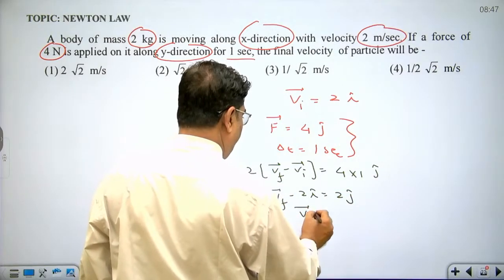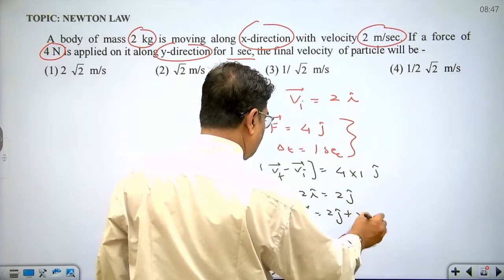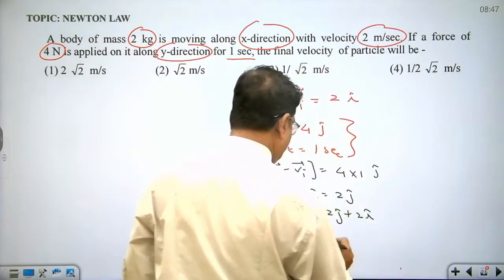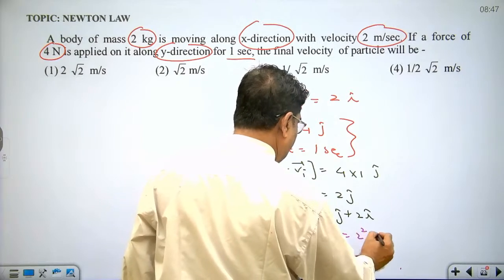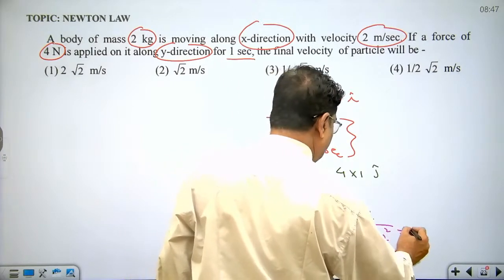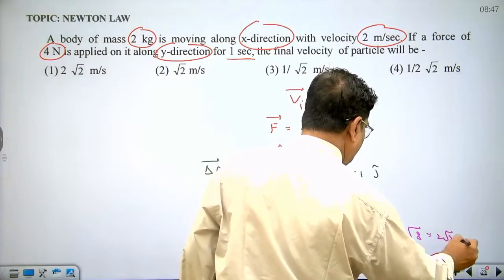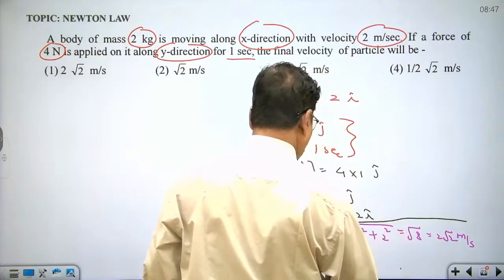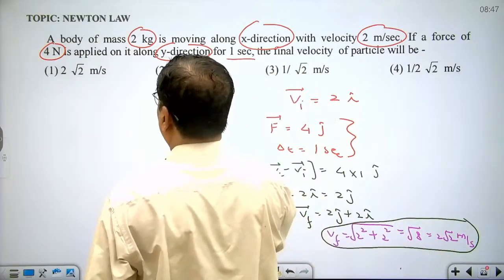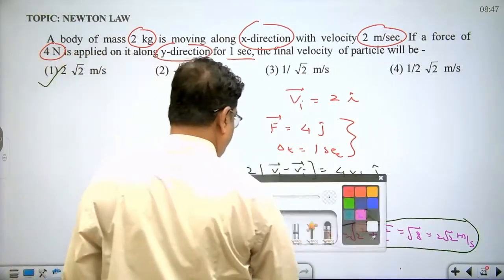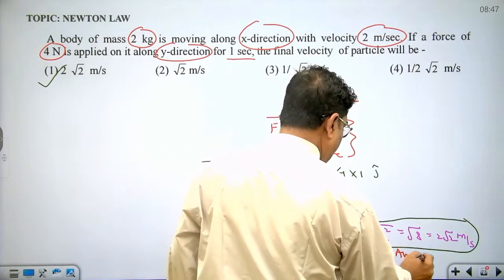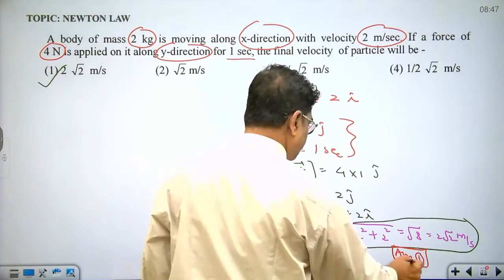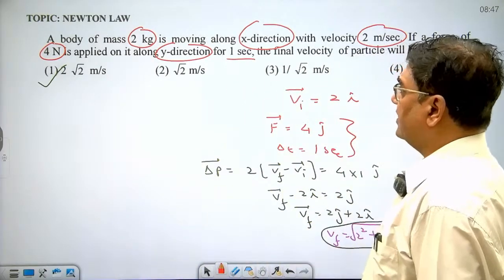So V final minus V initial equals 2 j cap. So dear student, what is V final? 2 j cap plus 2 i cap. This is V final. So the magnitude of the final velocity is root of 2 square plus 2 square, that is 4 plus 4, that is under root 8. This is 2 root 2 meter per second. This is the answer to the given question. So out of 4 options, the correct answer is option 1.